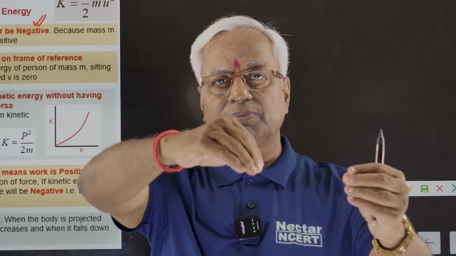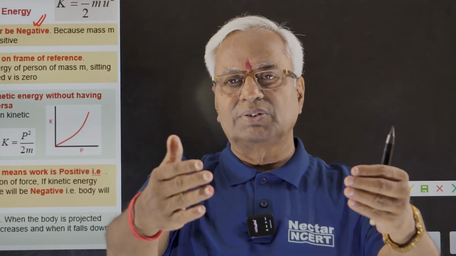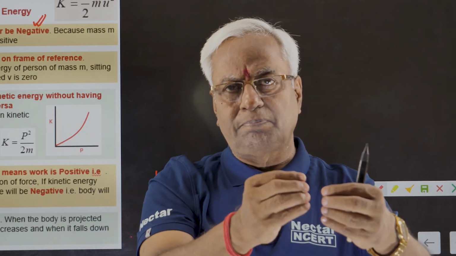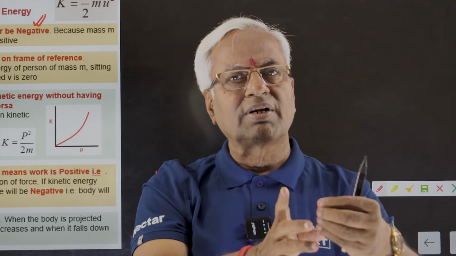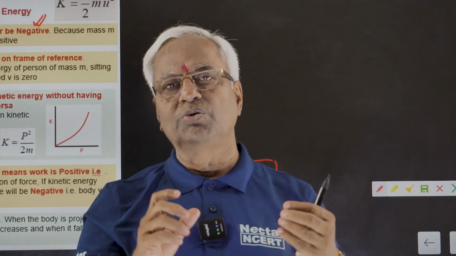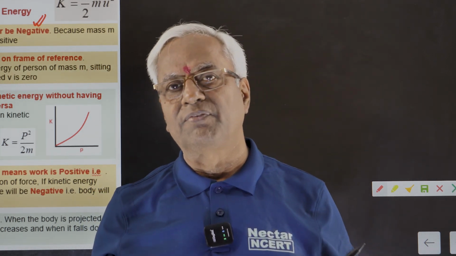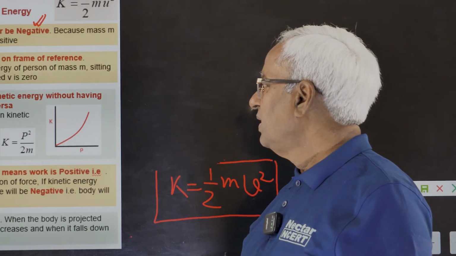But the passengers sitting in the bus itself find that person just beside them and will say he is not having any kinetic energy. So kinetic energy also depends on the frame of reference chosen for observing.